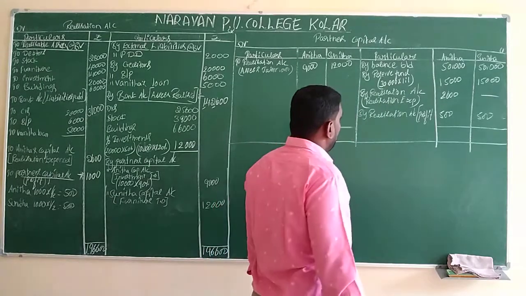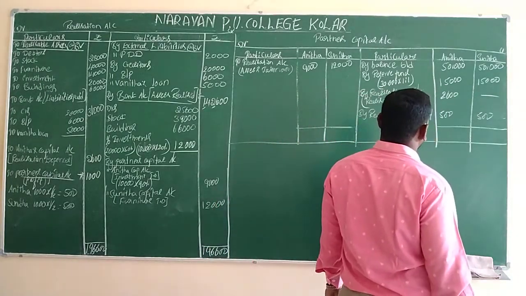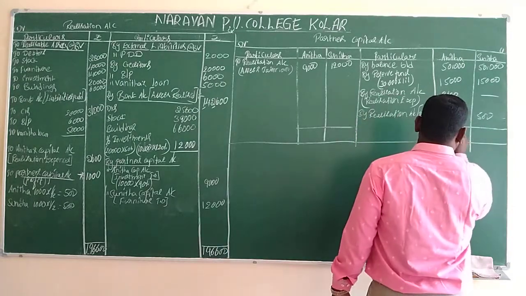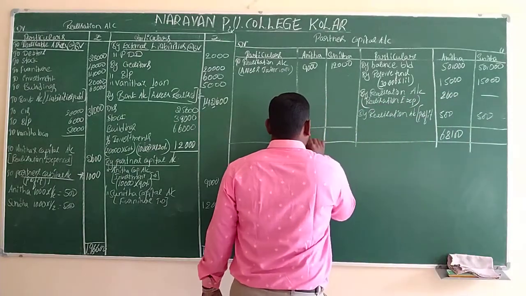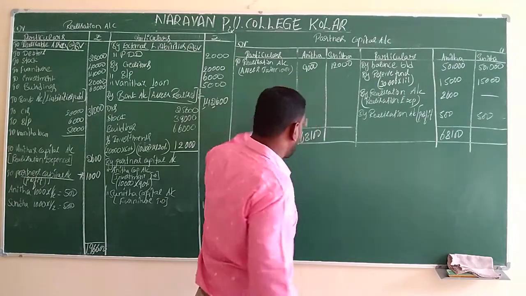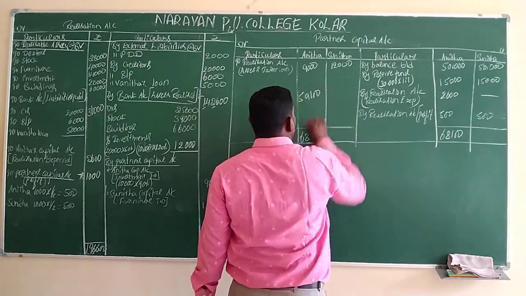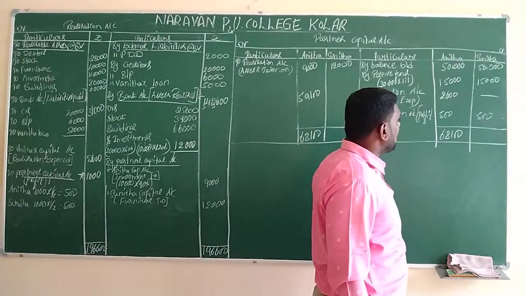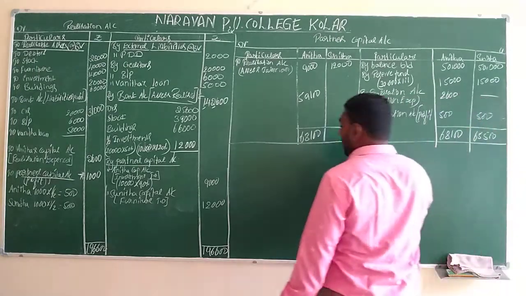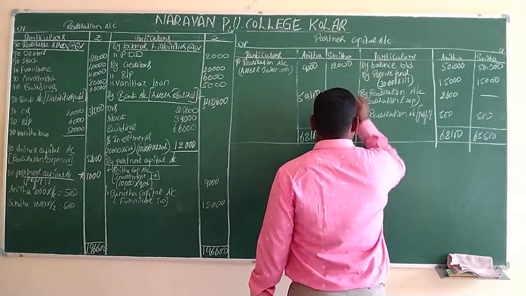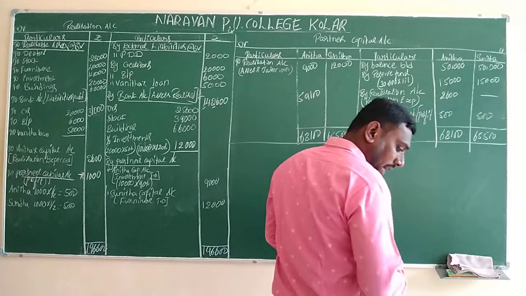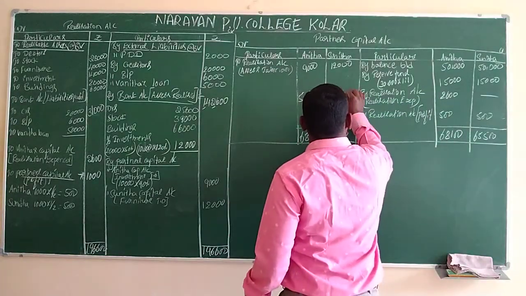So first partner: 50, 65, 67, 68,100. Out of 68,100 minus 9,000, we will get the difference 59,100. Second partner: 50, 65, 65,500. The same value, 65,500, we will write here. 65,500 minus 12,000, the difference is 53,500.